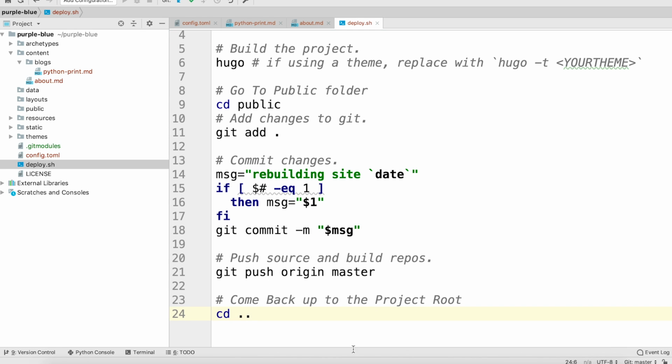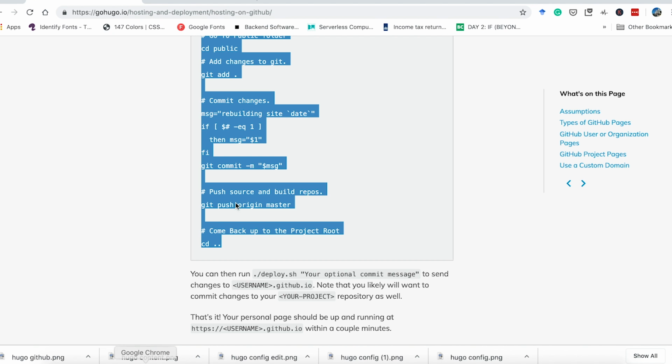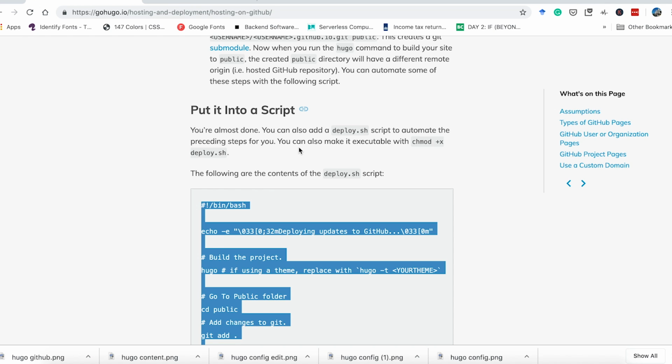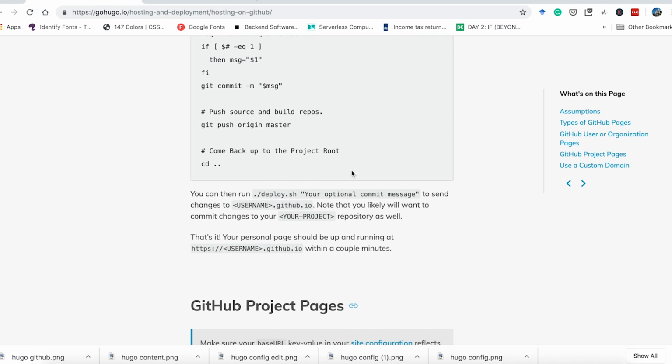Now what we have to do is give executable permissions to our deploy.sh. So do chmod +x deploy.sh. This is also mentioned here. You can also make it executable with chmod +x deploy.sh. So don't worry, I didn't run any command from my own.